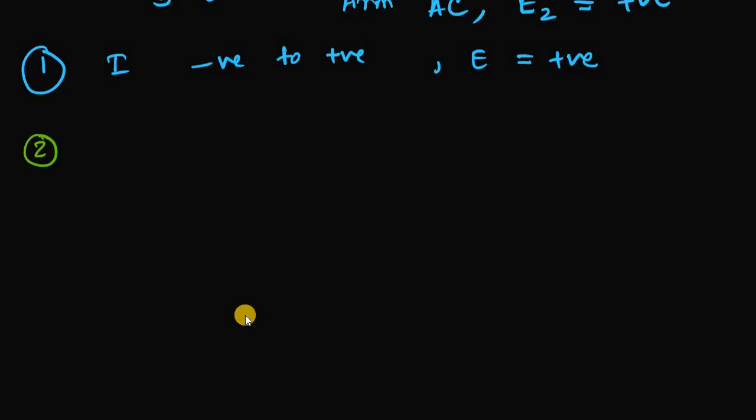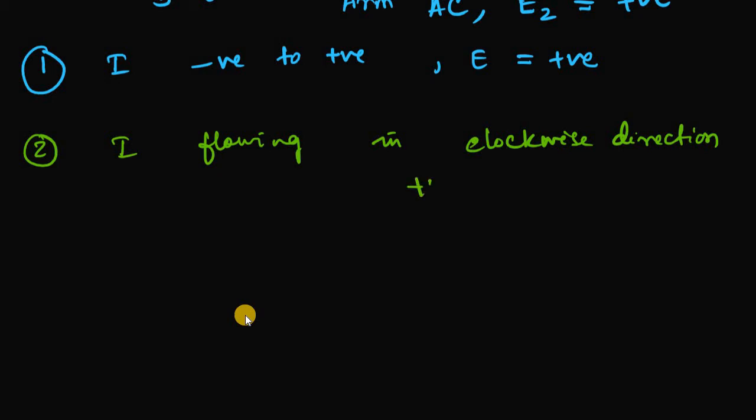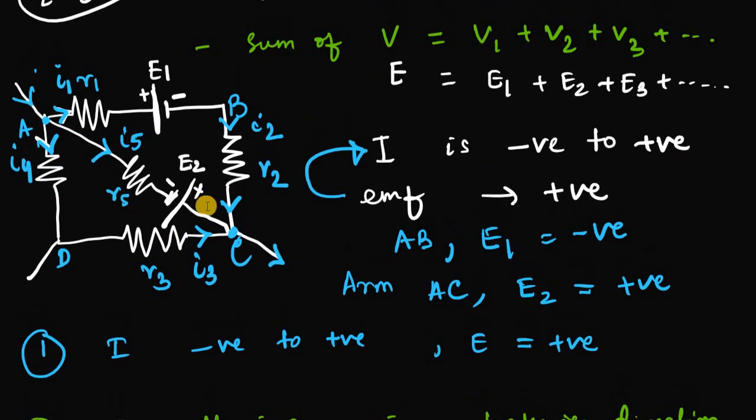The second formula is when the current is flowing in the clockwise direction. Well, this is some arbitrary association, but it works here. When the current is flowing in the clockwise direction, then you can assign a positive value to it. Let me show you. This picture is a little complicated, but if we see it on a larger scale, and I divide it, it will be really easy for you.